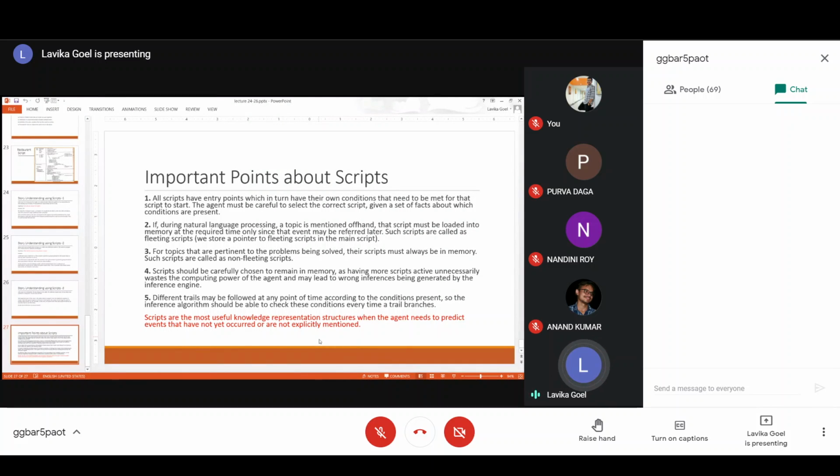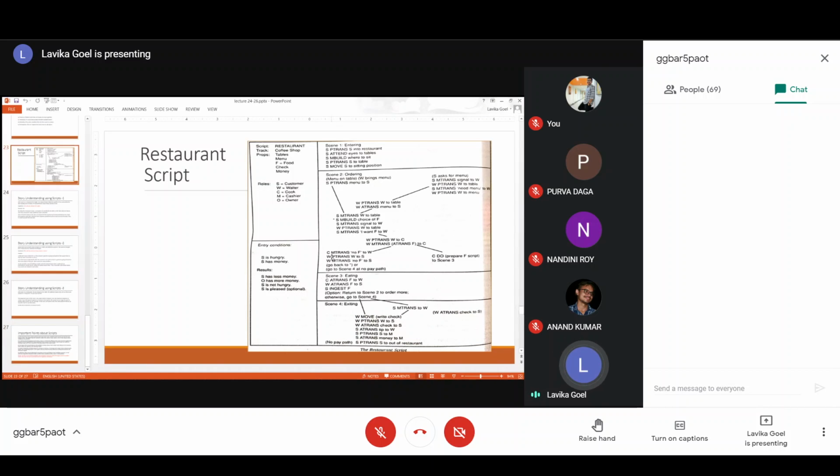For some scripts which are not that important or not that much needed, we can store them offline. For example, in the restaurant script, I had told you that there's another script, the preparing food script, embedded in this restaurant script, right? So this script may or may not need to be present in the main memory.